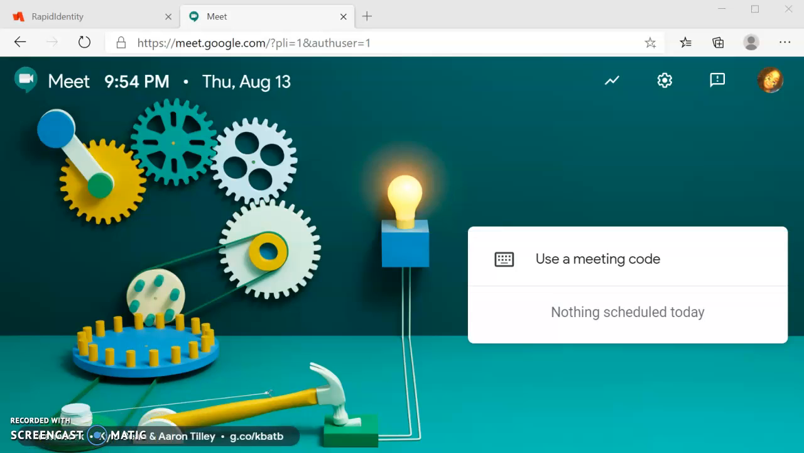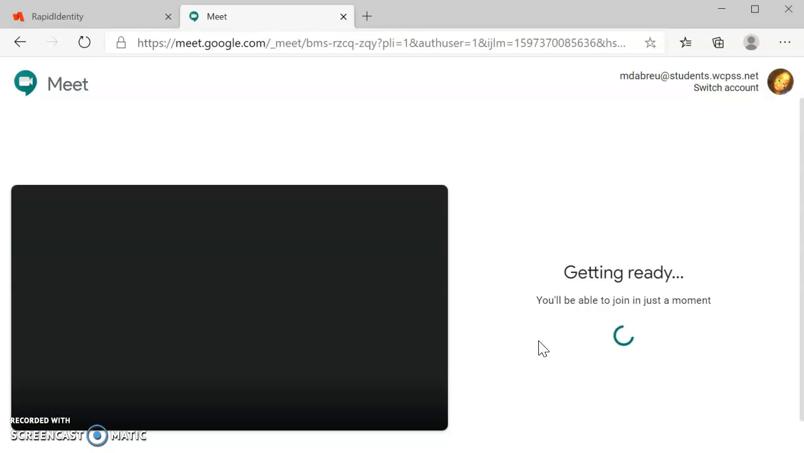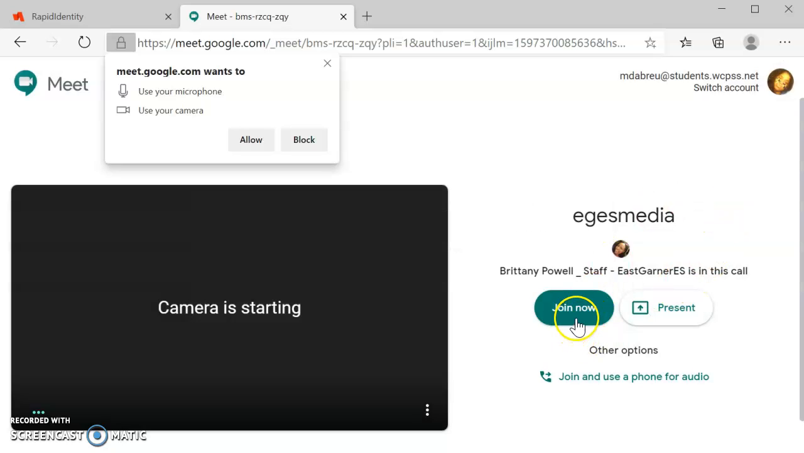Your teacher will join the Google Meet about 1 to 2 minutes before your time. So if your Google Meet isn't until 1 o'clock p.m., you might not be able to log on before 12:58. So if it's my time for a meeting, I'm going to go right back to use a meeting code, type in the code for media, and since it is my time to log on to media, when I press continue, it's going to let me join. And from there, I can join the Google Meet for my class's special.